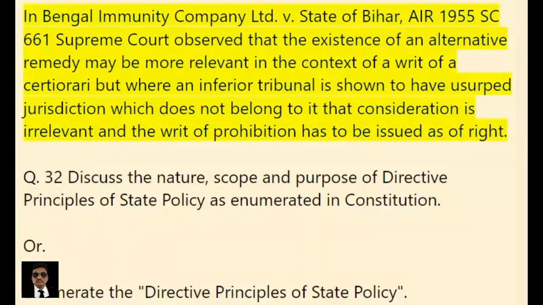In Bengal Immunity Company Limited v. State of Bihar, AIR 1955 SC 661, the Supreme Court observed that the existence of an alternative remedy may be more relevant in the context of a writ of certiorari, but where an inferior tribunal is shown to have usurped jurisdiction which does not belong to it, that consideration is irrelevant and the writ of prohibition has to be issued as of right.